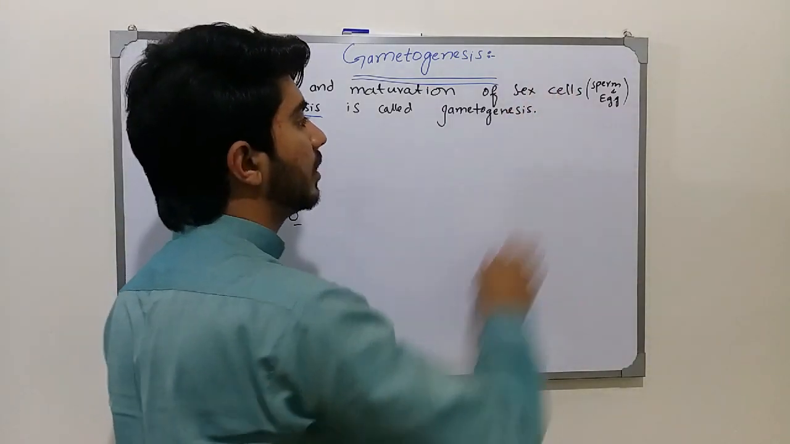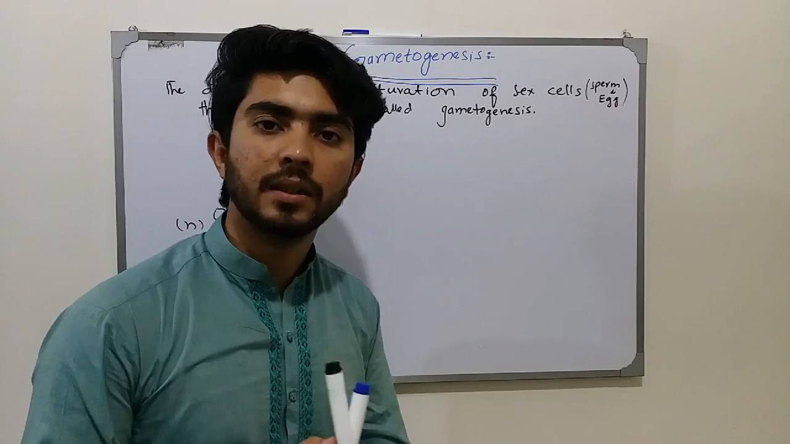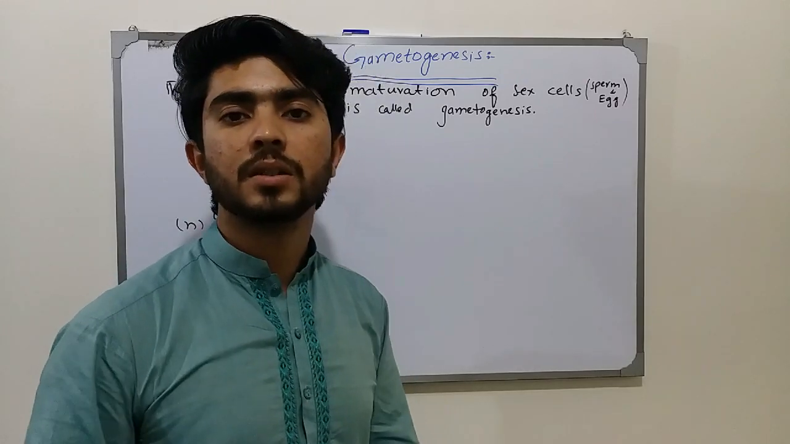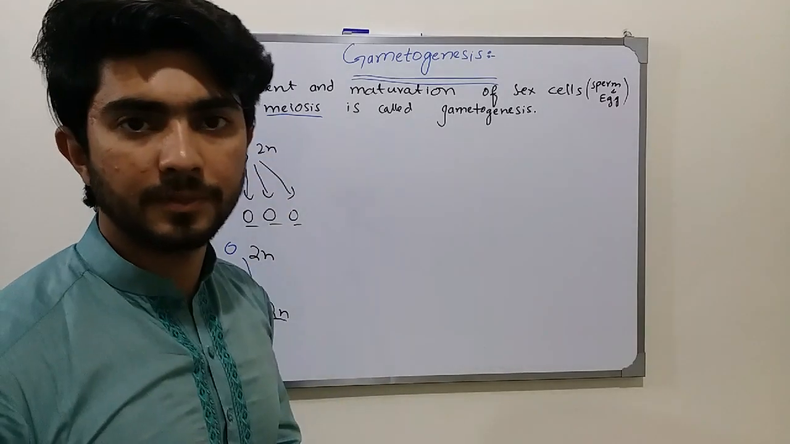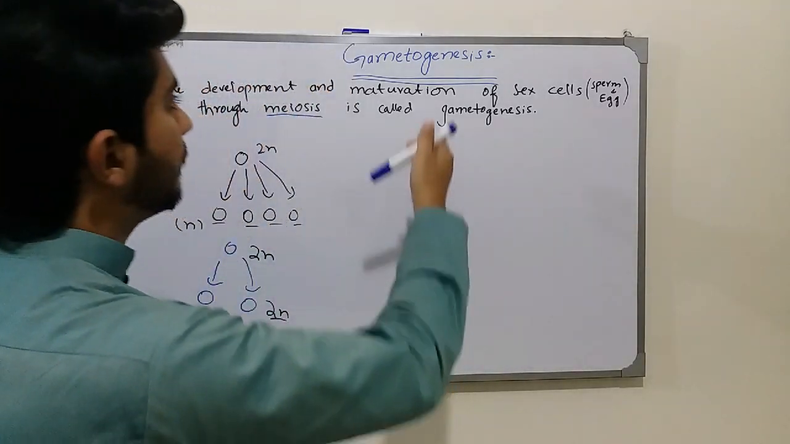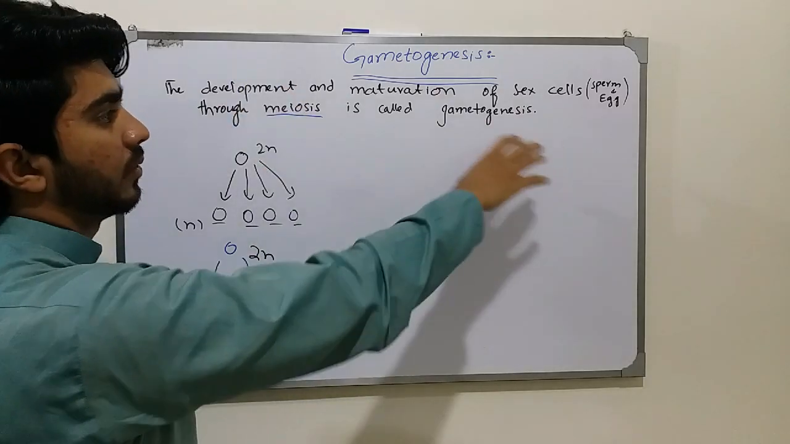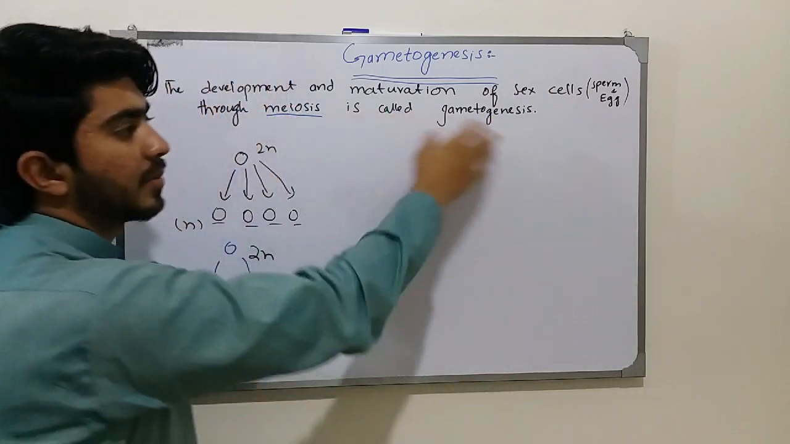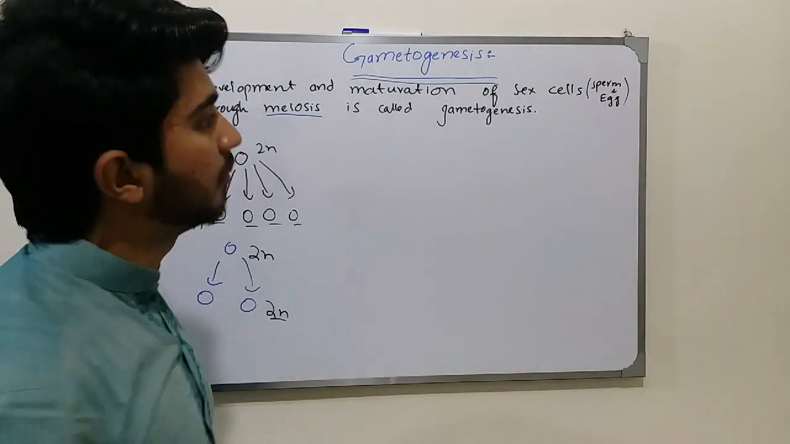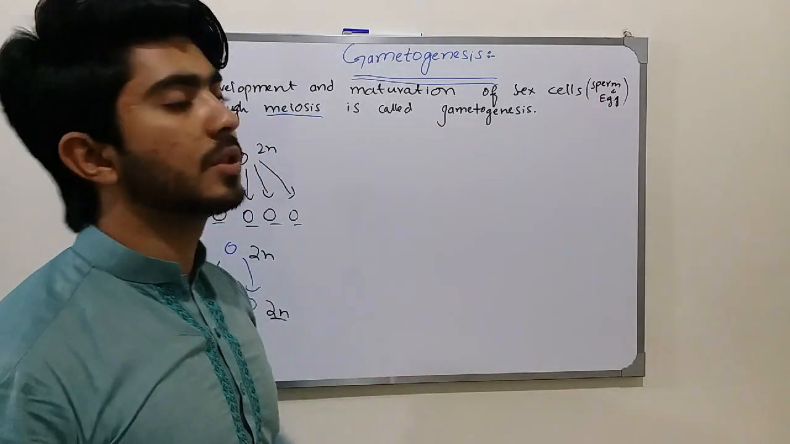So this is the main part. All of the maturation and development of the sperm cells and the egg cells is done by the meiosis process. There are different steps of gametogenesis. Gametogenesis does not directly change the germ cells into the sperms and the eggs, but actually there are different processes that happen in order to mature the sperm and the egg.